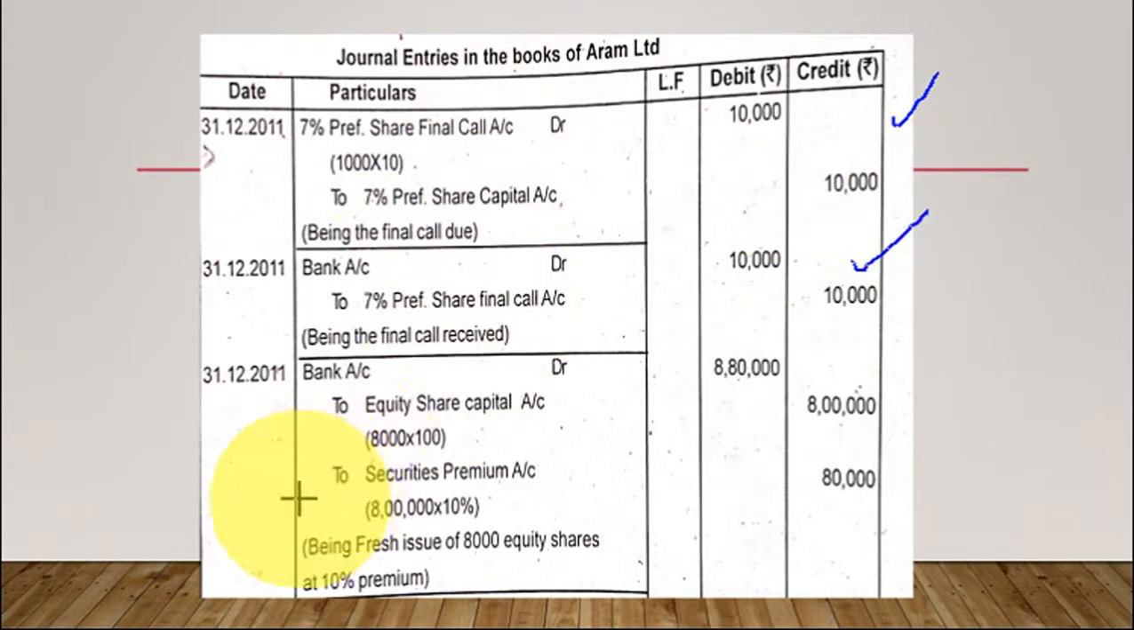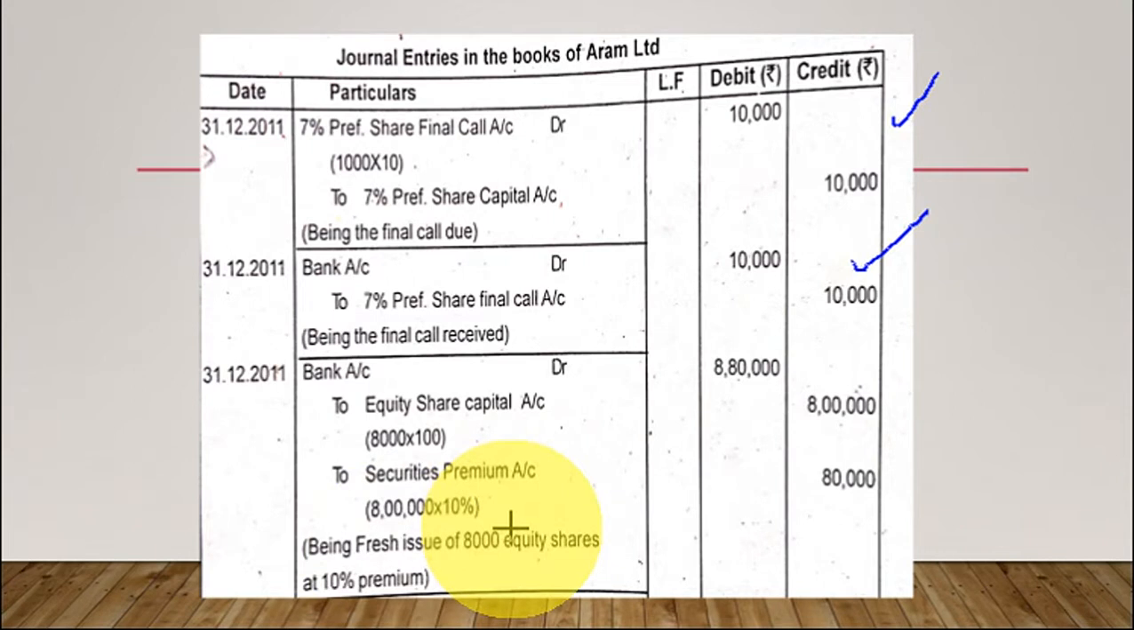Okay. Now, next comes, what is that? We have made the arrangements for fresh issue. We have made the arrangements for collecting the money. So what did we do? Fresh issue of 8,000 equity shares of rupees 100 each at 10% premium, they said. So, bank account debtor, we are collecting the money from the public, to equity share capital account, 8,000 shares into 100 each, 8 lakh, and to securities premium account, because we are making the new issue at a premium.